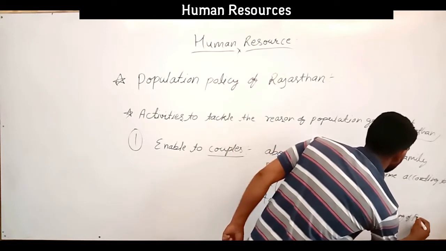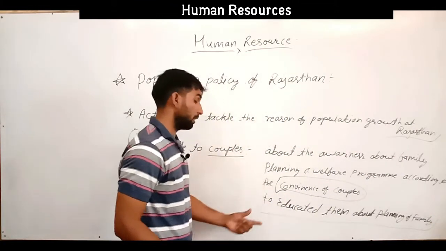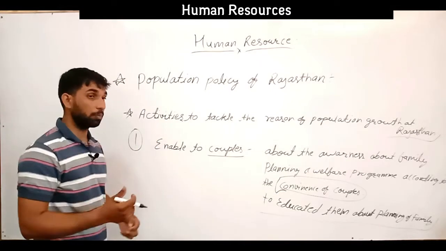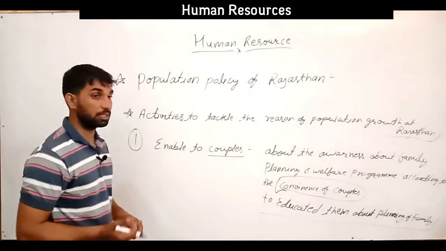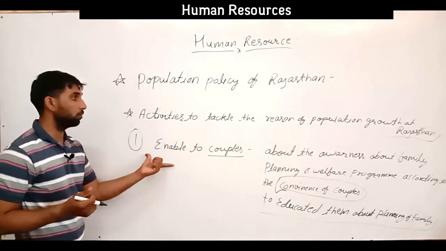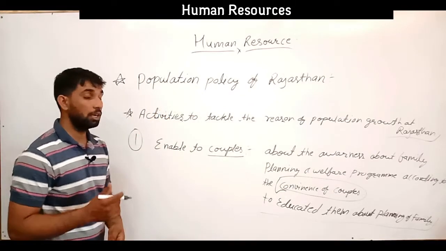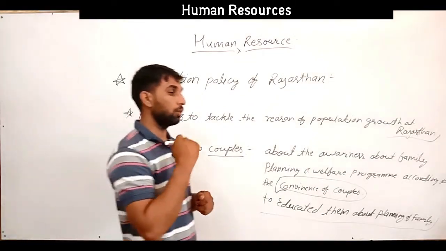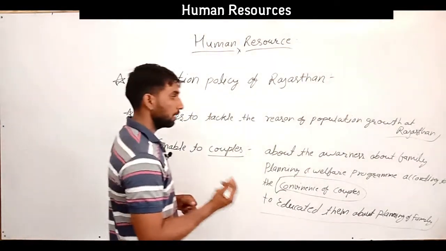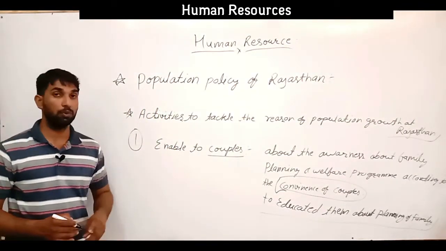Educating means giving that couple some knowledge or information, so that they are able to take decisions and make plans at the family level. So the first activity to tackle the reasons of population growth at the Rajasthan level is to enable couples by educating them and giving awareness according to their convenience. All of these activities are conducted under enabling couples.